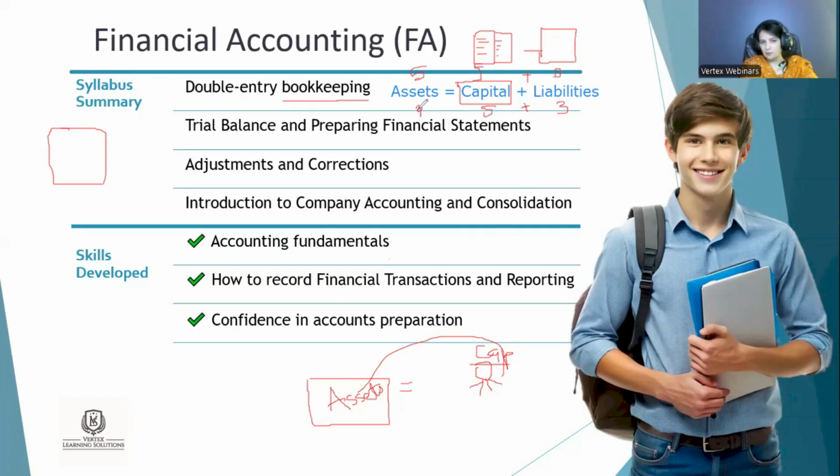This is what accounting principles teach you. This is the way you are going to record. Double entry bookkeeping tells you that every transaction is recorded twice. So you need to check twice. Maybe you have made a mistake when just writing in a single entry system. It has so many flaws. That's why the double entry bookkeeping system was introduced by accounting. So this is the accounting principle.